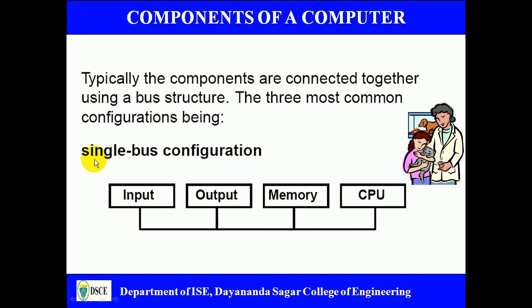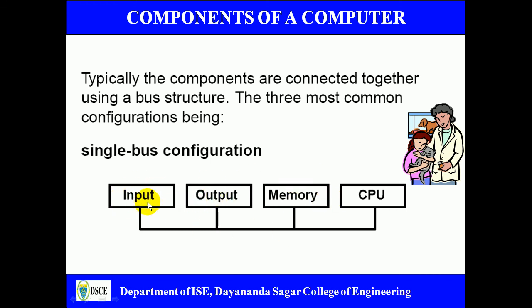The first one is the single bus configuration, where you can see all the units, input unit, output unit, memory unit, and the central processing unit, are all connected through a single bus. The main drawback of this is that at a time only two of these blocks can communicate.